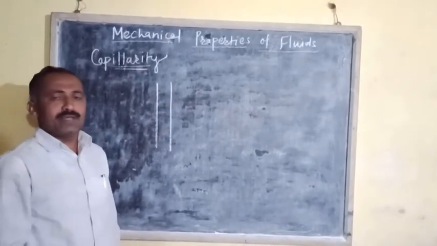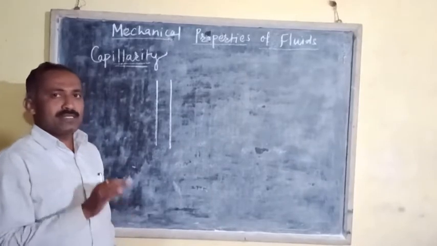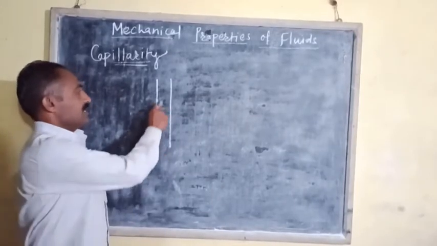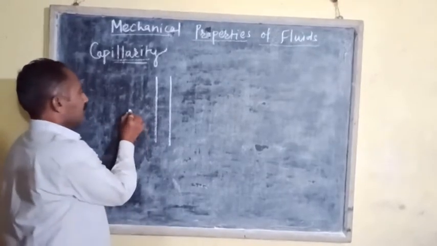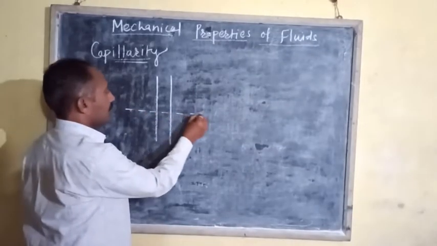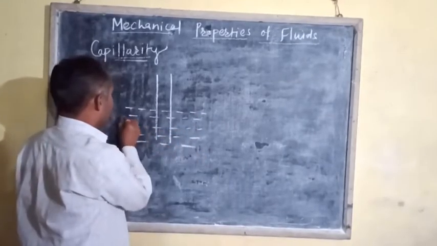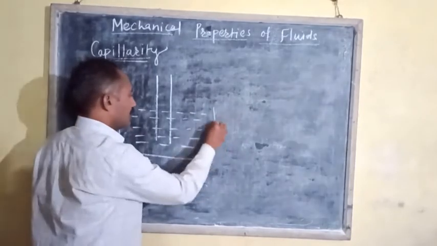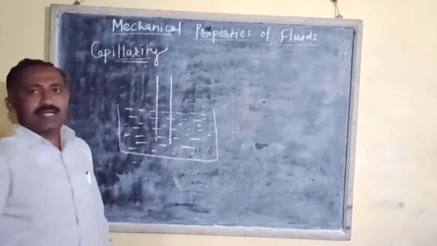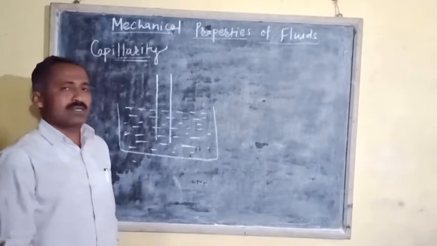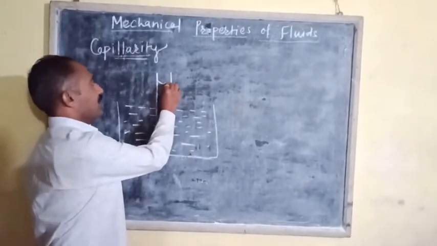Now it is found that when such a capillary tube is dipped in a liquid, in some liquids the liquid level rises inside the capillary tube, and in some cases the liquid level is lowered. In the case of a liquid which partially or completely wets the solid, the liquid level rises inside the capillary tube.